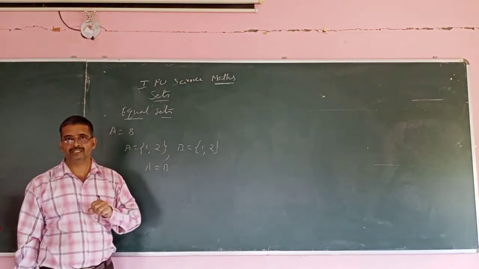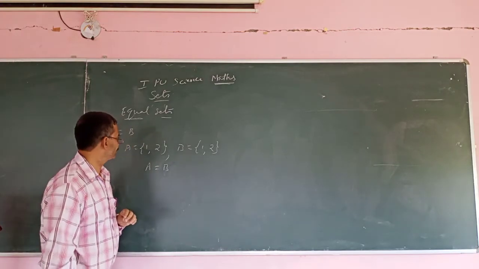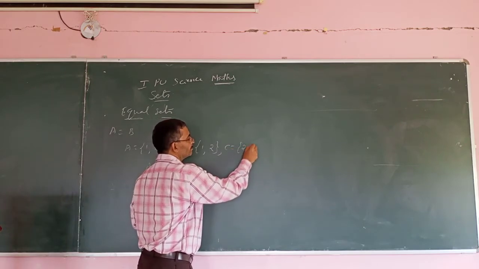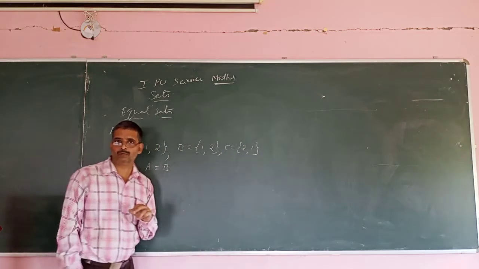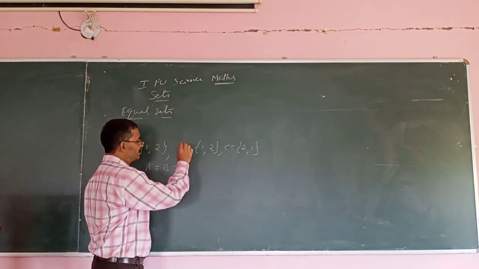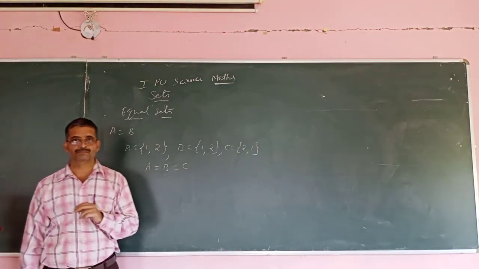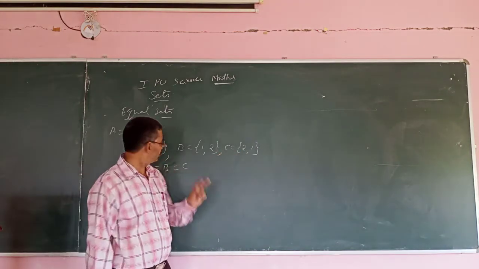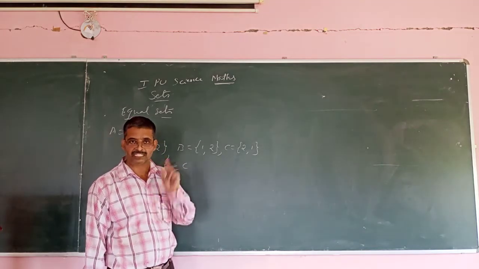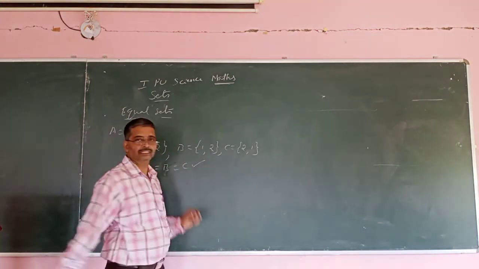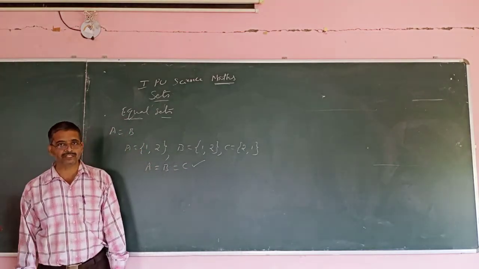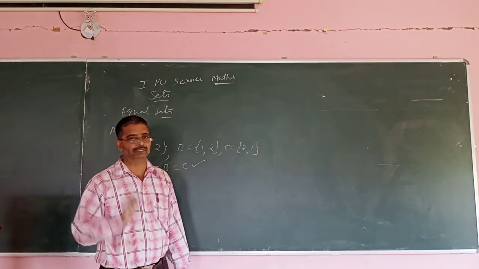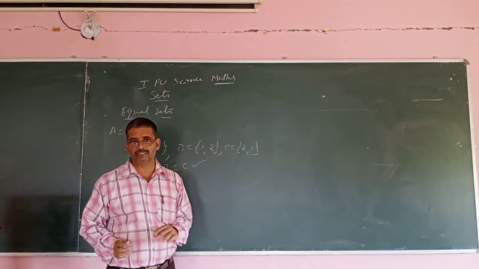As far as sets are concerned, there is one more thing here. For example, if I write C equal to {2, 1}, now my question is whether A equal to B equal to C, true or false. I have written A equal to {1, 2}, B equal to {1, 2}, C equal to {2, 1}. Is A equal to B equal to C? Yes. As far as sets are concerned, they are equal. What I am trying to say is that the order of the elements is immaterial. How you write the elements, first element, second element, is immaterial.